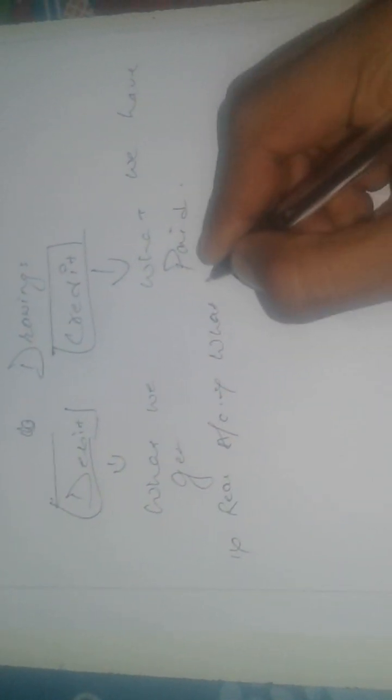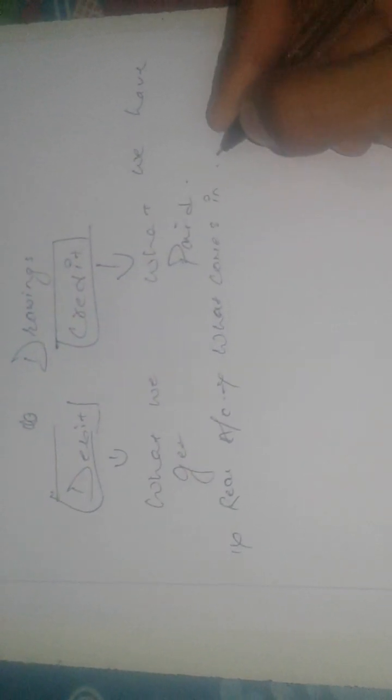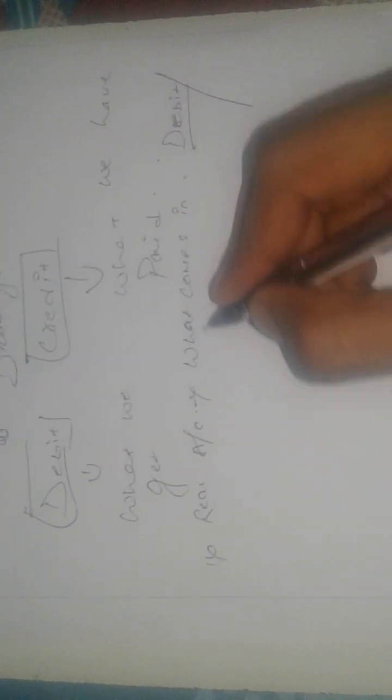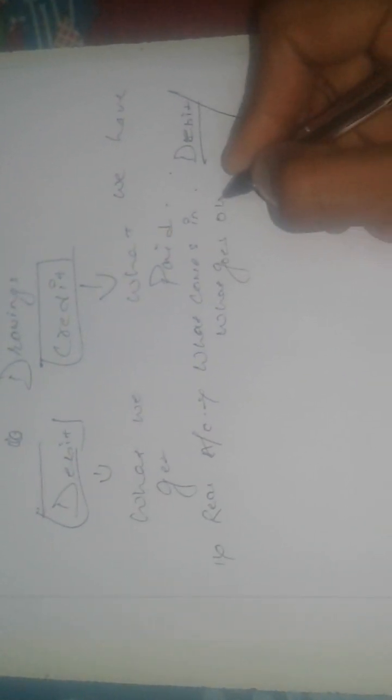This says that what comes in will be debited, and what goes out will be credited. What does this mean? I will explain later, right?